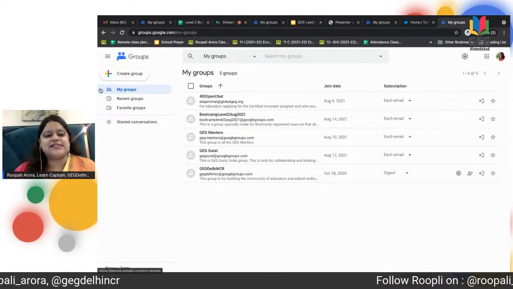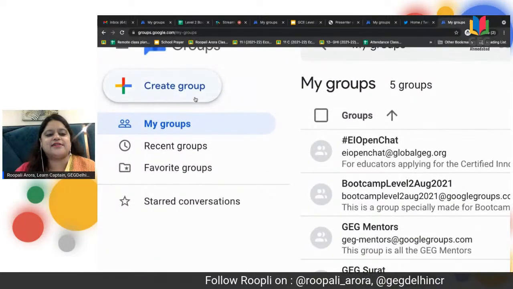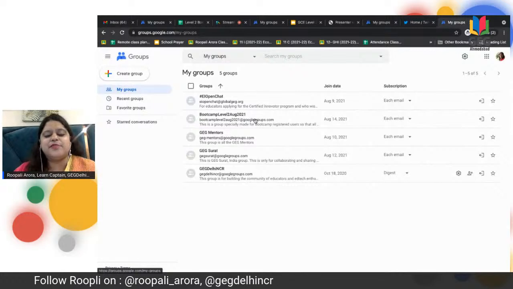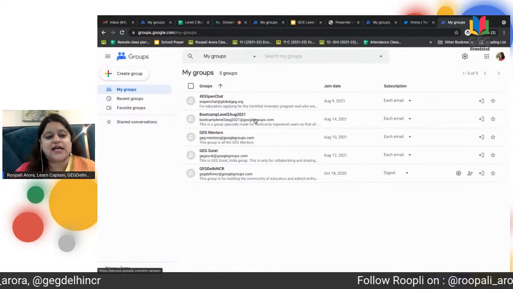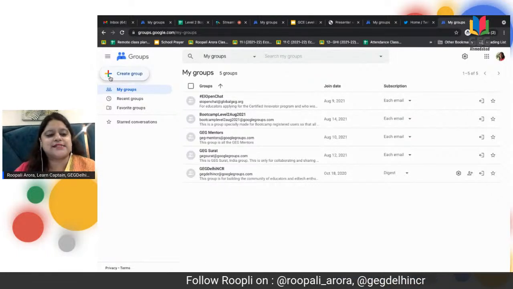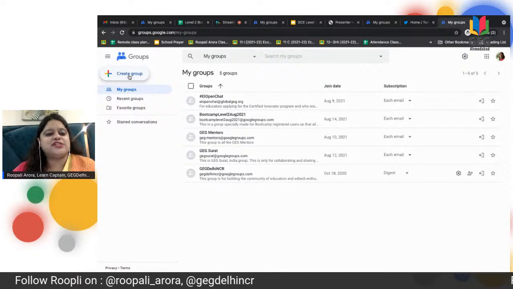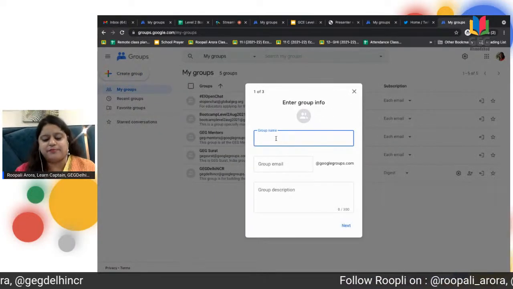On the left-hand side panel, you would see there is a plus sign, and there is an option to create group. It's a simple, familiar layout, which is used in Google Drive, Google Slides, Google Docs. Likewise, in Google Groups, you have that plus button with the interesting Google colors. You just click on create group and you can start naming the group over here.